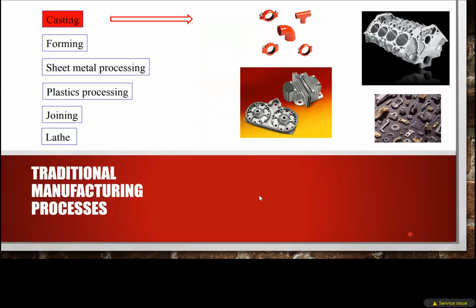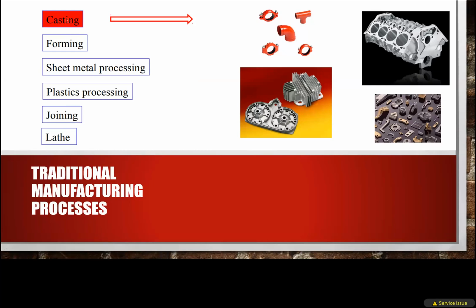Now, what are the traditional manufacturing methods? In traditional manufacturing processes we have casting, forming, sheet metal processing, plastic processing, joining, and the lathe. Casting is one of the oldest techniques of materials modifying process.